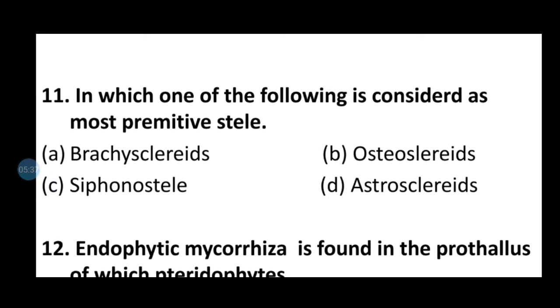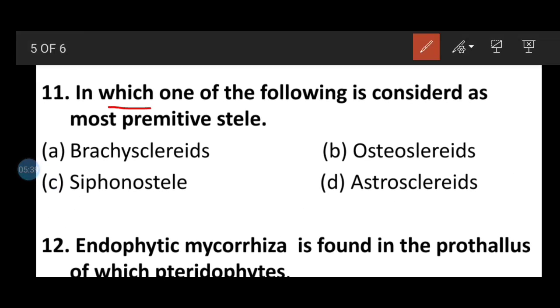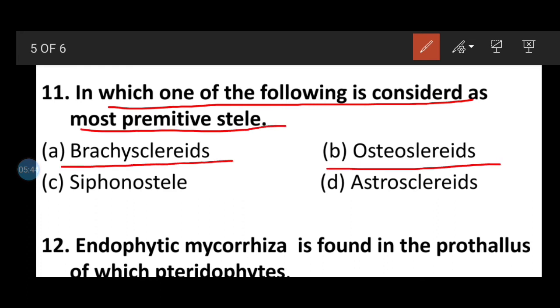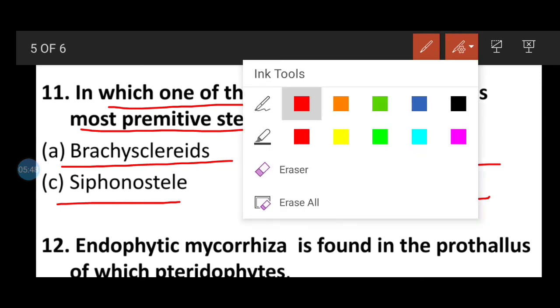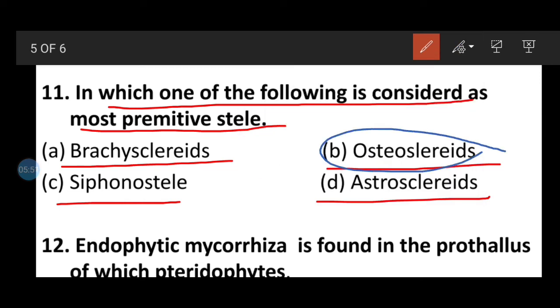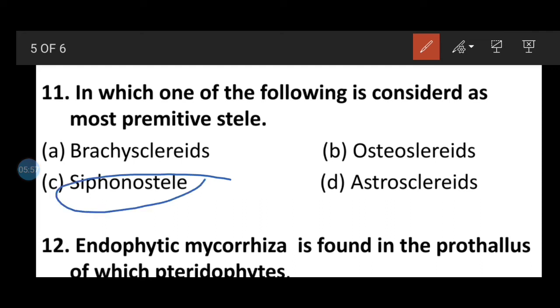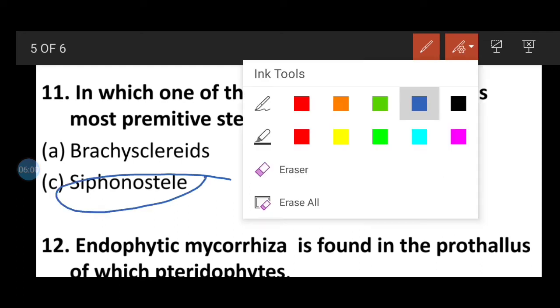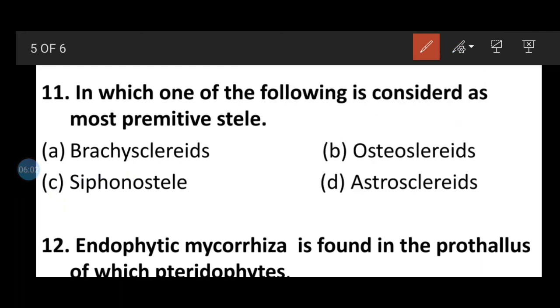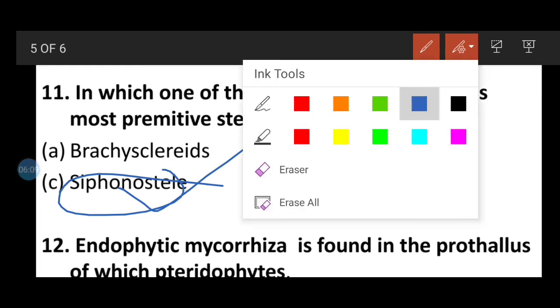Question number 11. Which of the following is considered the most primitive stele? Option A brachysclereids, option B osteosclereids, option C protostele, or option D astrosclereids. The others are all examples of sclereids, so the exact answer will be the protostele. In this way, protostele is the correct answer.